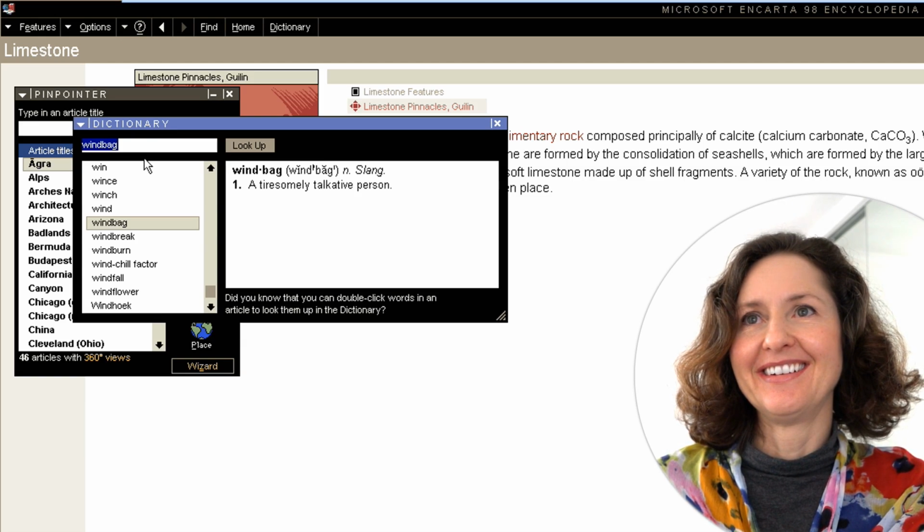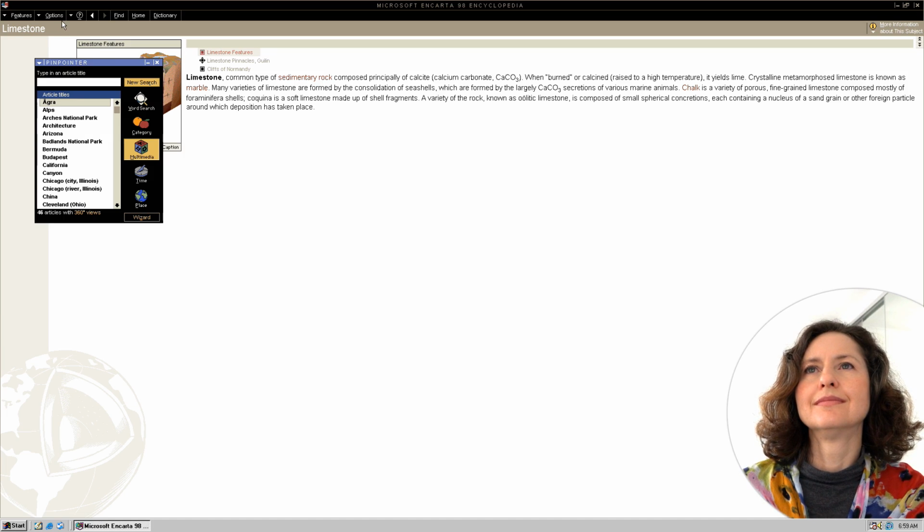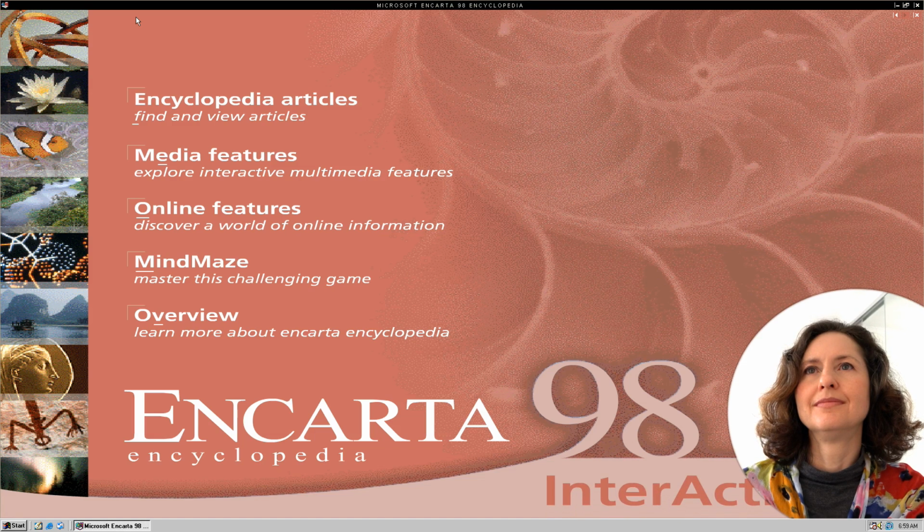Well, see what I mean? This is a dictionary where you've got all these articles of everything. Anyway, now you're going to check out another advantage of having an electronic encyclopedia. Can you return to the home page now? Let's say you've had enough of looking at all the articles. How do you think you'd return back to the home page? Home. Great, that was easy.